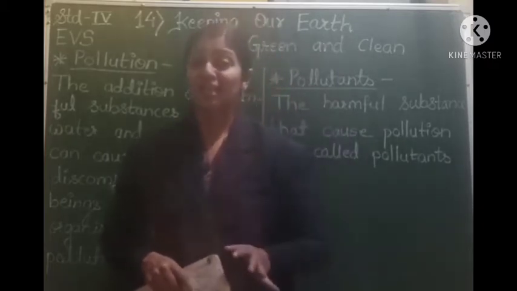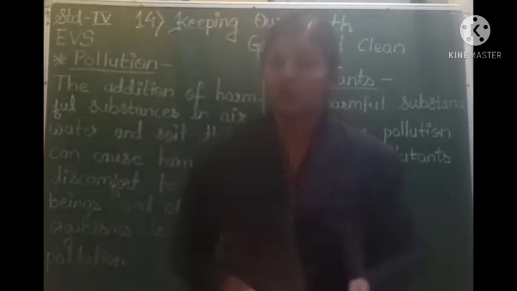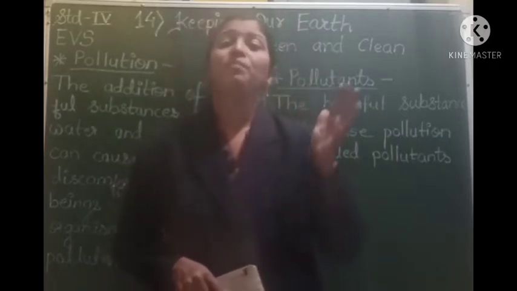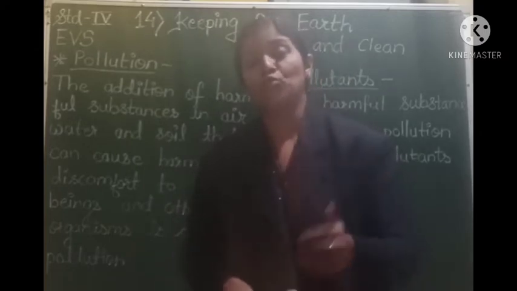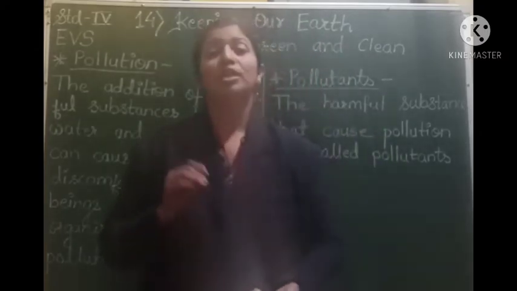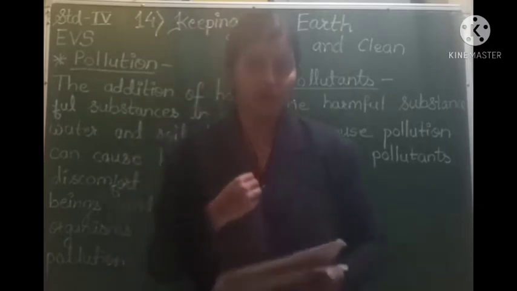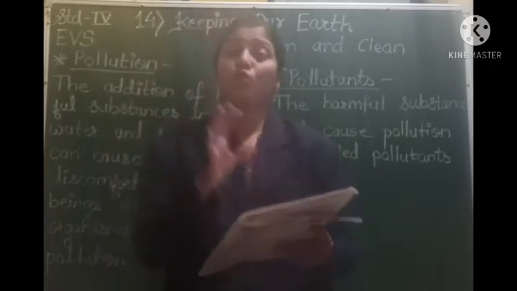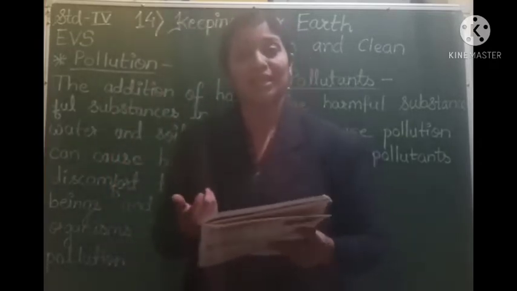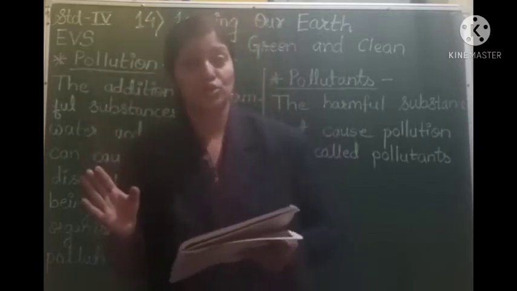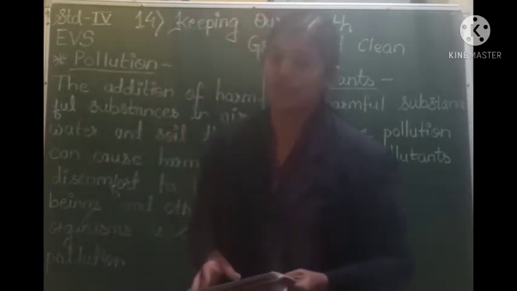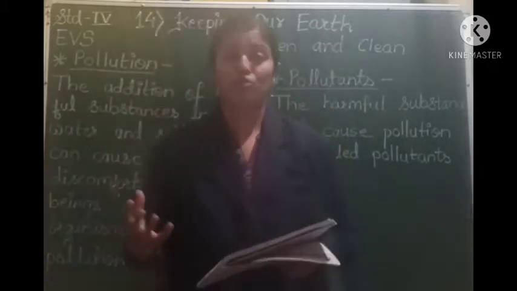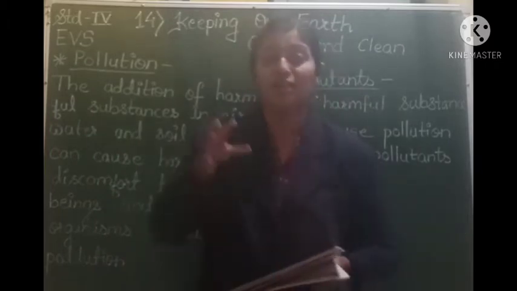So students, it is very necessary that we do not pollute the water, because the pollution of water is causing damage to the aquatic life, and also if we drink such polluted water, it is surely going to cause some damage to our health. But there are some ways with the help of which we can keep the water bodies clean and safe. So what are they? The first thing, we should not wash clothes or utensils in the water bodies. The first and the most important thing is we should not wash our clothes or utensils, or we should never take the animals for a wash at the water bodies.